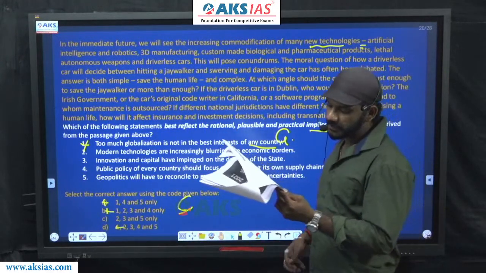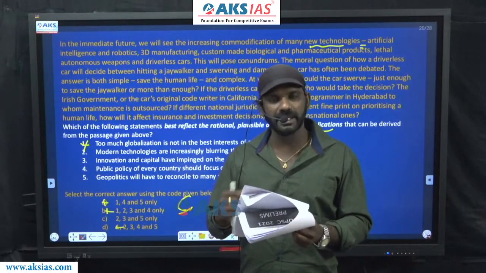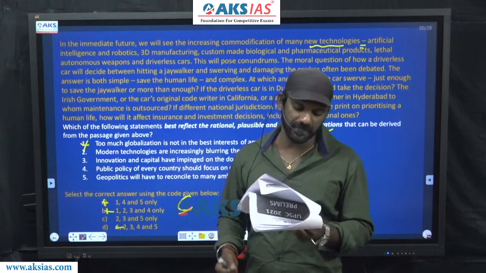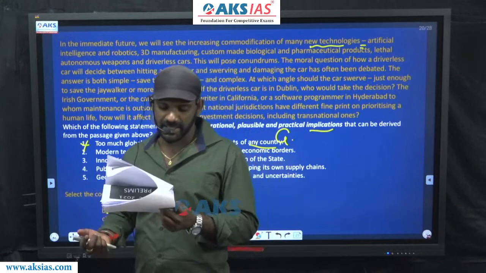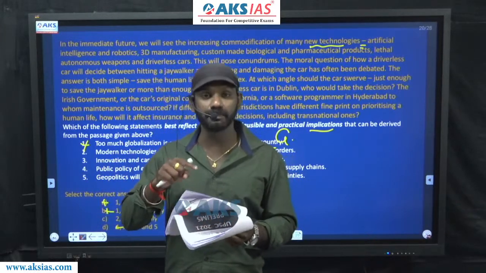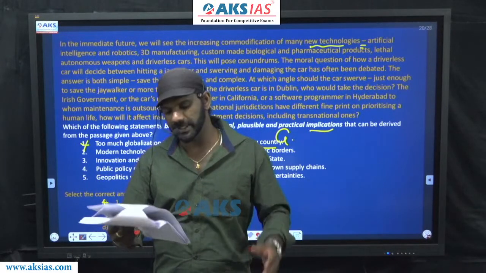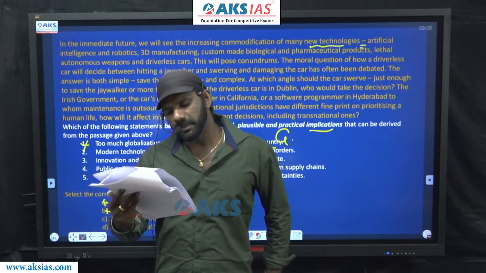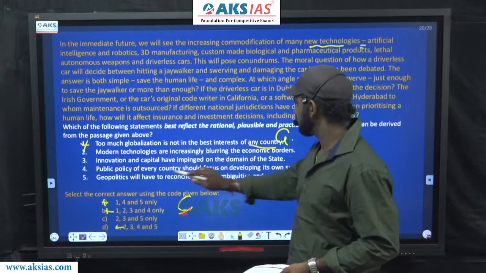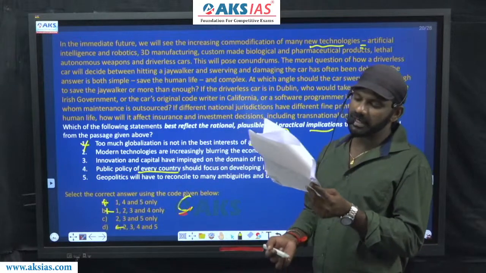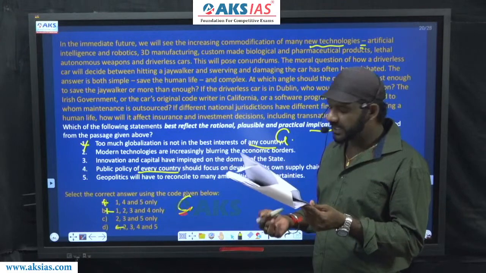Come to 2. Modern technology is increasingly blurring the economic borders. We can infer this. This is implicitly stated in the paragraph. 3. Innovation and capital have impinged on the domain of the state. This is also implicit in the paragraph. Now, sometimes the answer will be explicitly stated, sometimes implicitly given, hidden meaning. 4 says, public policy of every country should focus on developing its own supply chains.